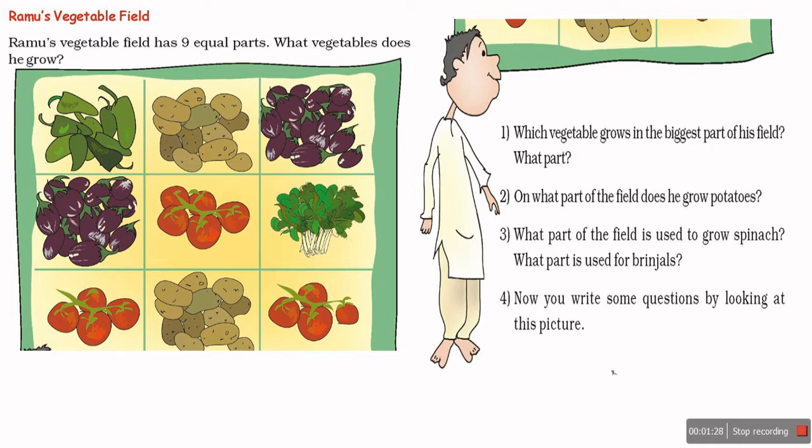Question number 1. So you can see there are 9 parts, and out of 9 parts, chili is growing in 1 part, potato is growing in 2 parts, brinjal is growing in 2 parts, tomato is growing in 3 parts, spinach is growing in 1 part. So, which vegetable grows in the biggest part of the field? Tomato.